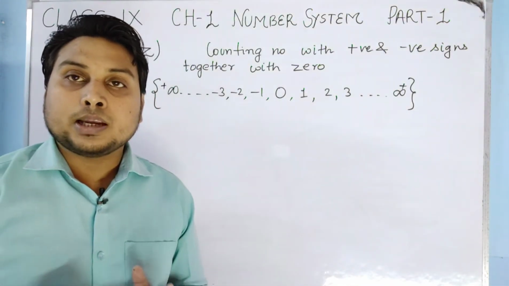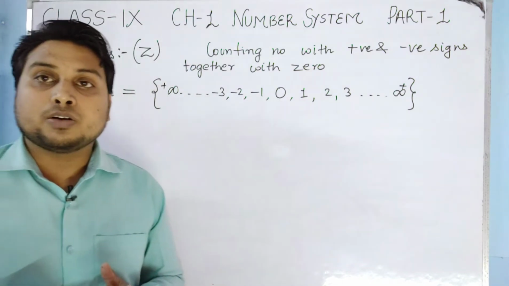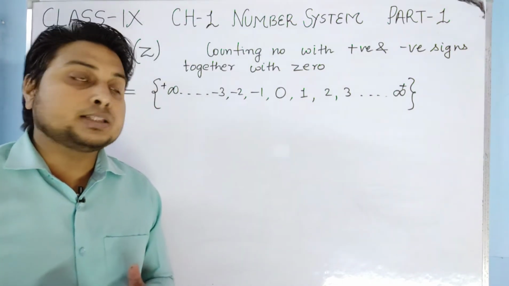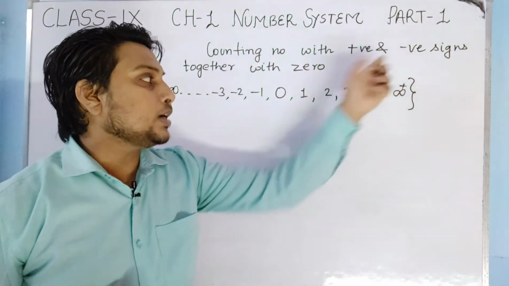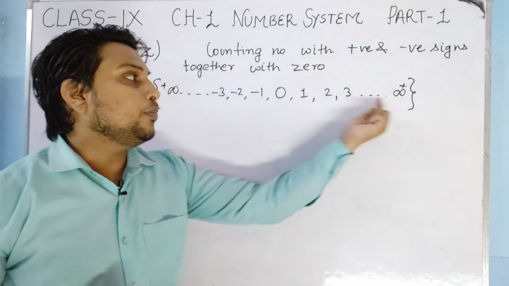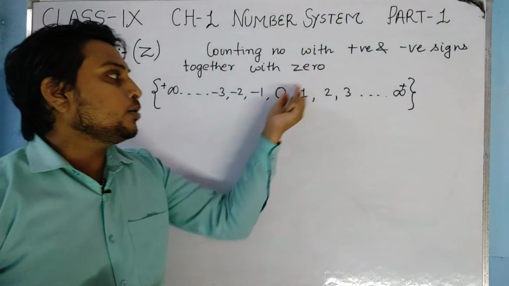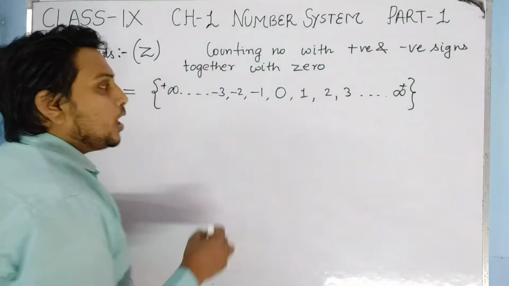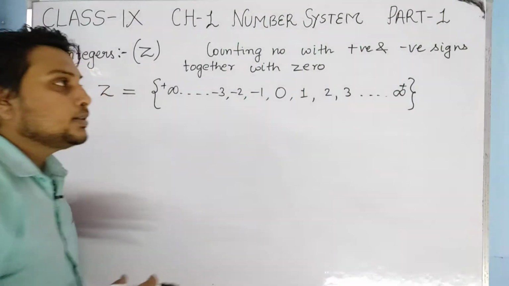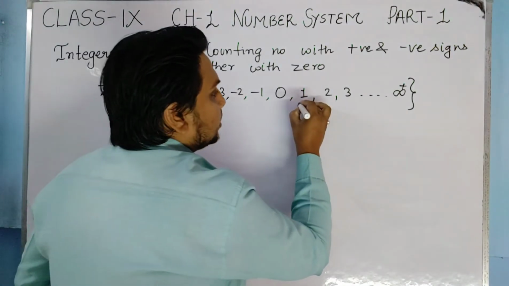Once again, you have to understand how we can define integers: counting numbers with positive and negative signs, together with 0, are known as integers. We can categorize these integers into 3 parts.